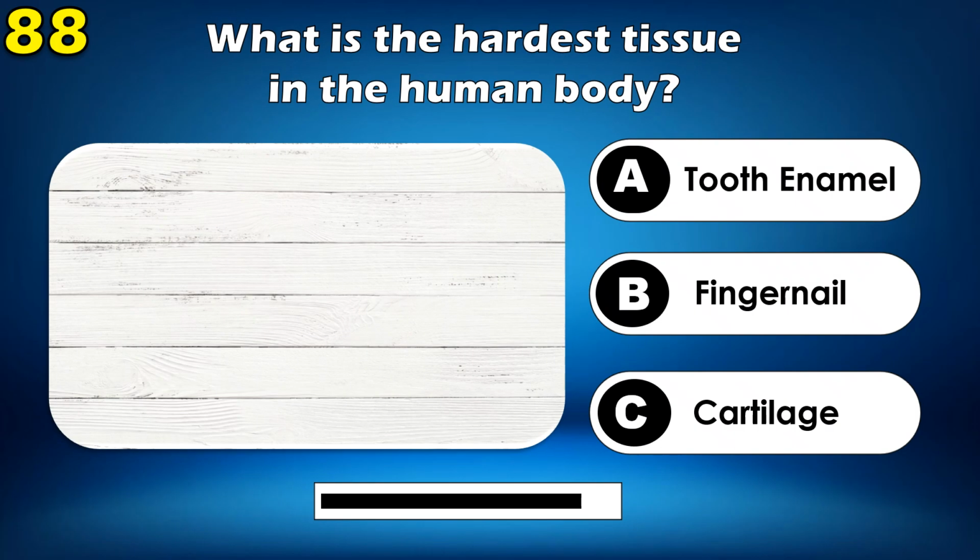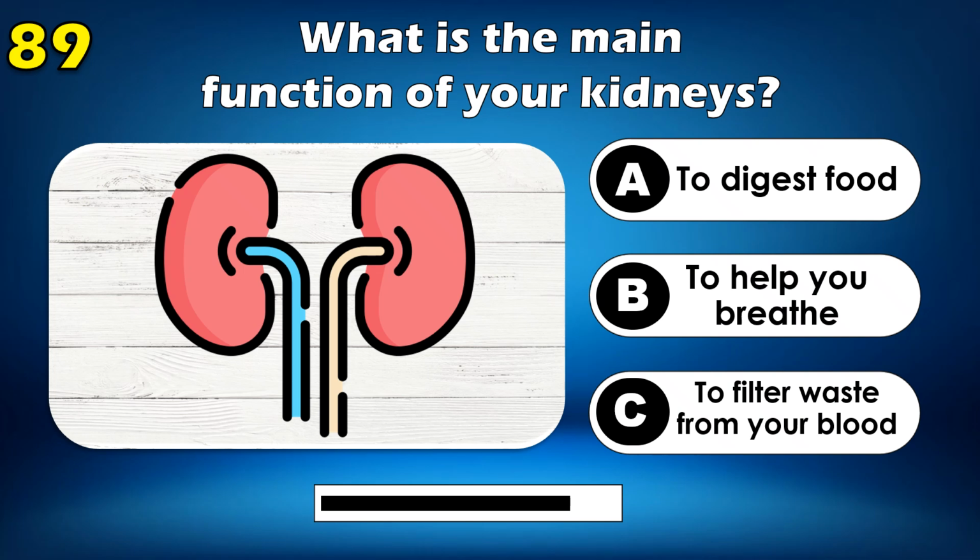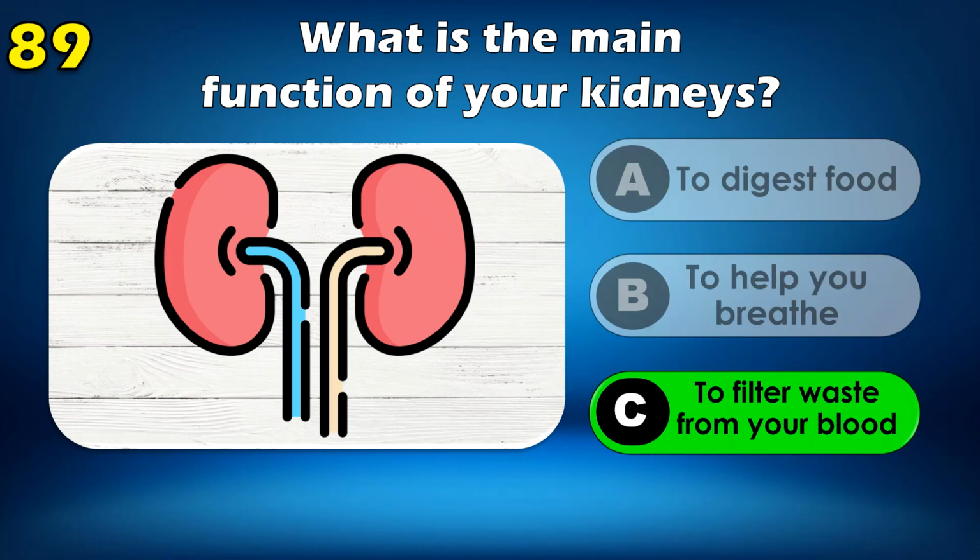What is the hardest tissue in the human body? Tooth enamel. What is the main function of your kidneys? To filter waste from your blood.